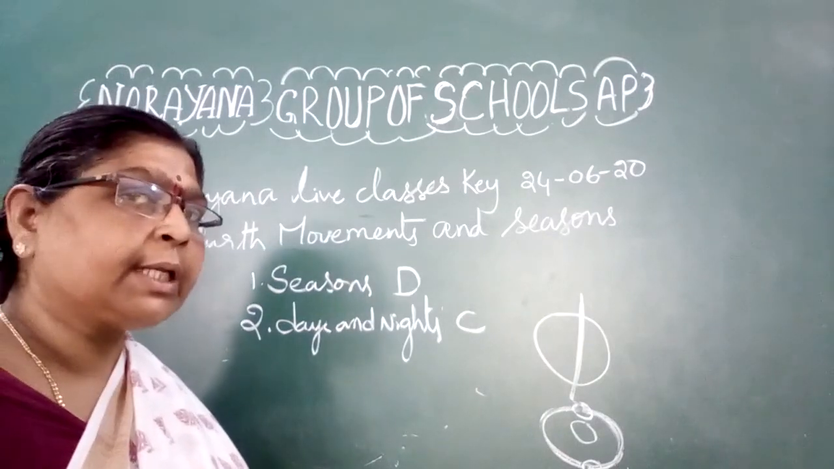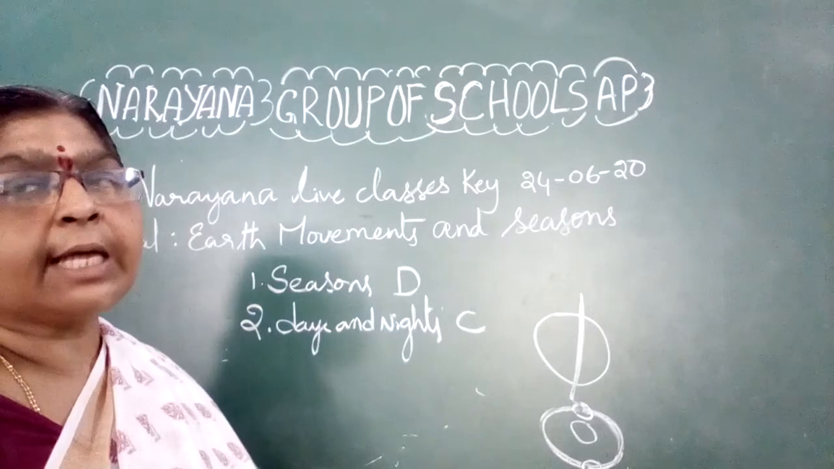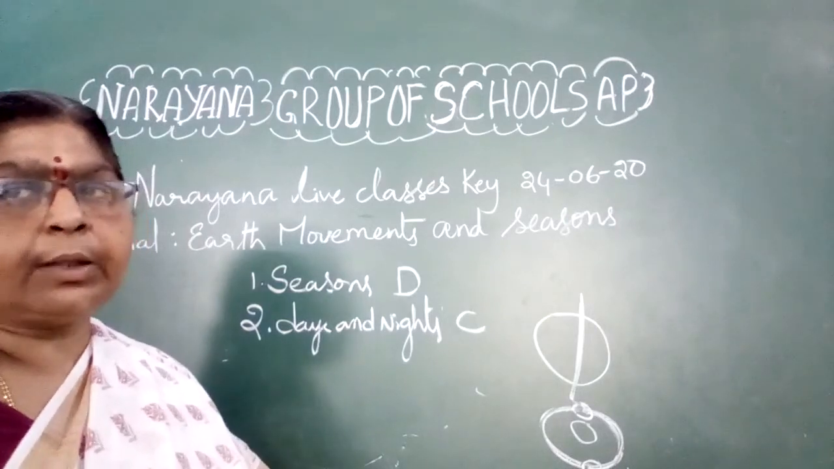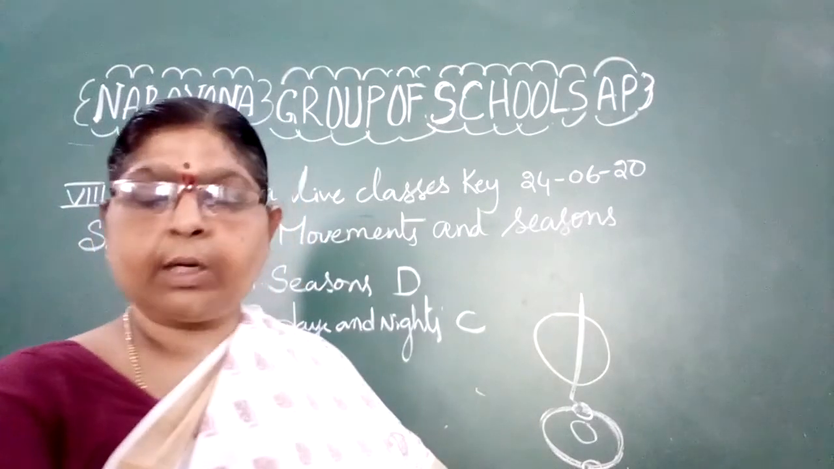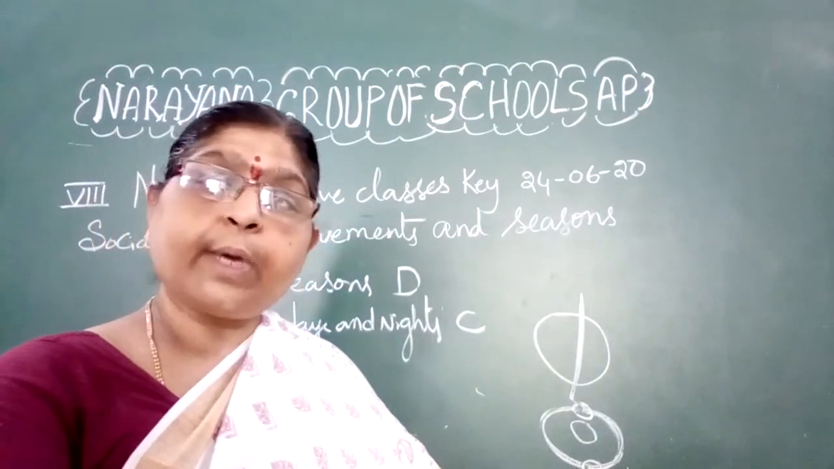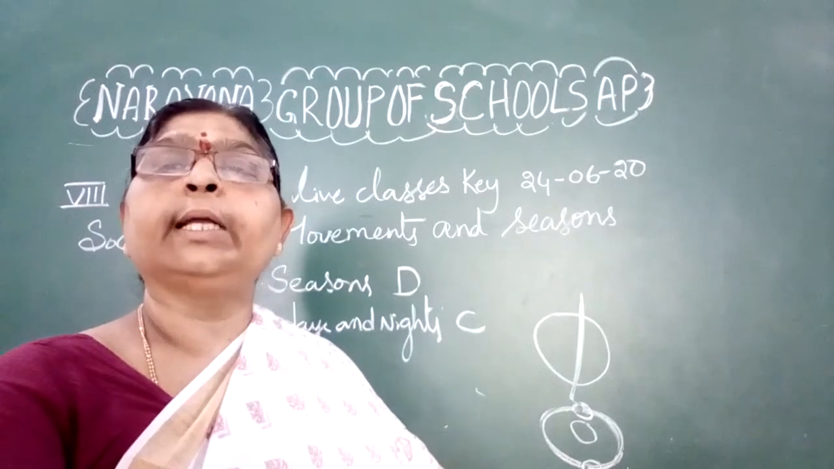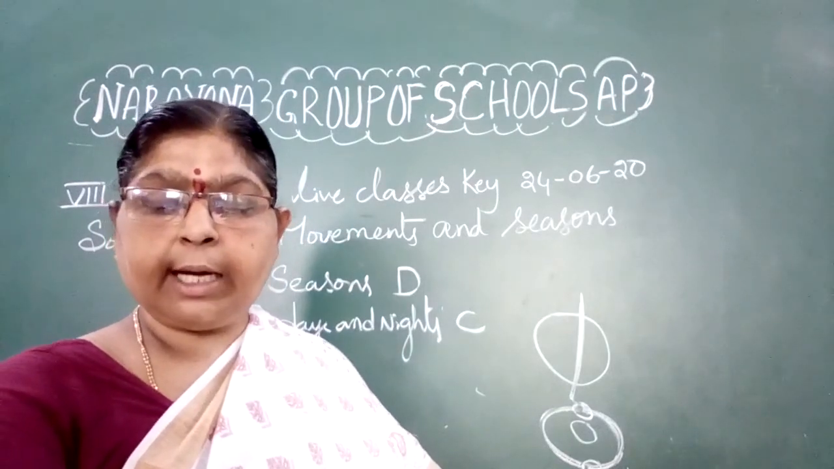But what is the option that they have given? Equinoxes occur twice in a month. Twice in a month is not the correct option. It occurs twice in a year. So they have given a month, so that is not the right option.